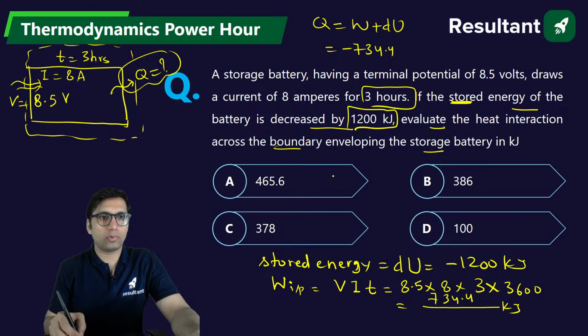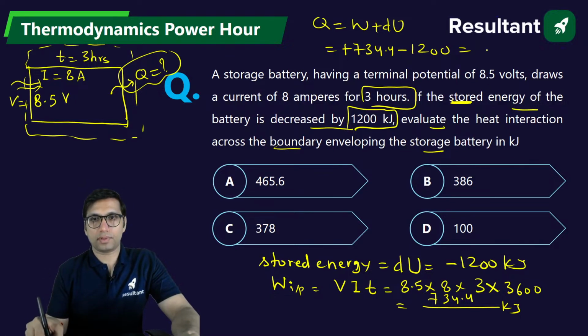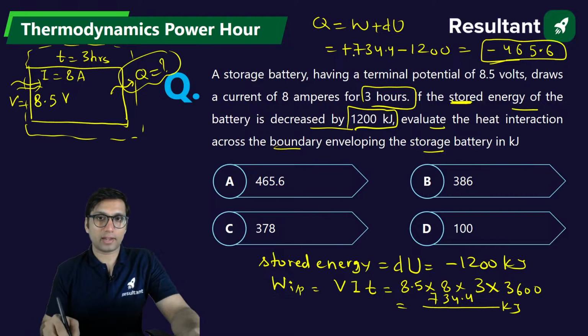But here you don't have to take the sign. I think work will be taken as positive, minus 1200. Solve it, you will get the answer. What is the value you are getting? It will be minus 465.6. You know what? Why have we taken work as positive?